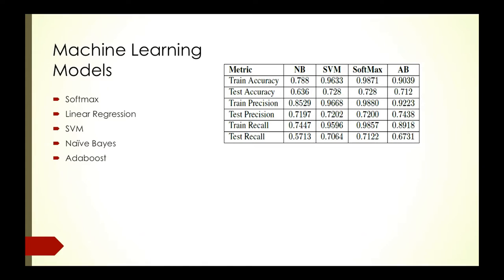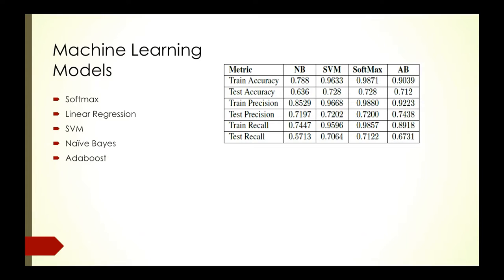Softmax gave a test accuracy of 72% with a good precision and recall. Multinomial naive Bayes with an additive 1 Laplace smoothing gave a moderate accuracy of 63% with a low recall. SVM with linear kernel and C equal to 1 was used as the feature vectors were already normalized, which gave us the best test accuracy, same as Softmax, with a better cross-validated accuracy of 69.42.